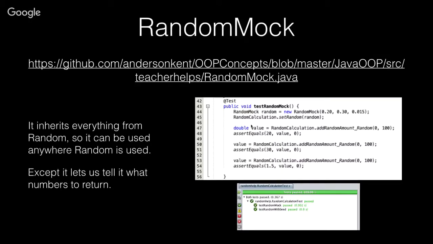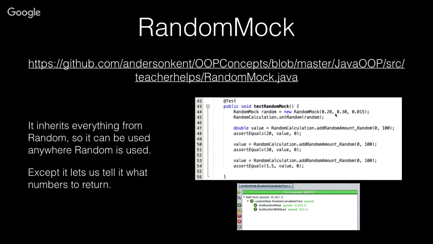So what you want to do is, I wrote a class that you're welcome to take and add to your project. It's called random mock. Mock is the term that we use in the industry to indicate that we're faking something up. So random mock actually inherits from the random class in java.util, so it can be used anywhere that random is used. But the difference is I created it in such a way that you can pass it the list of random numbers you want it to produce. So now I have absolute control. I don't have to run something to see what Java gives me. I give it to myself.